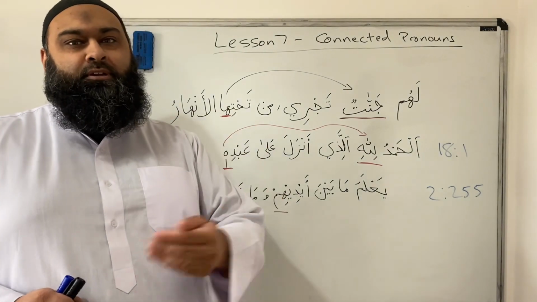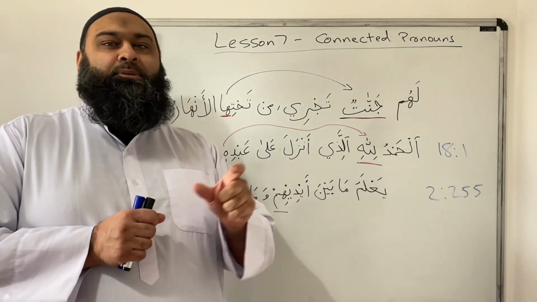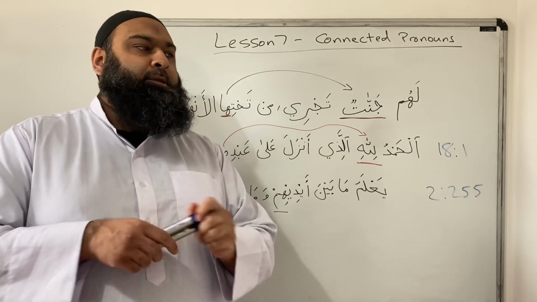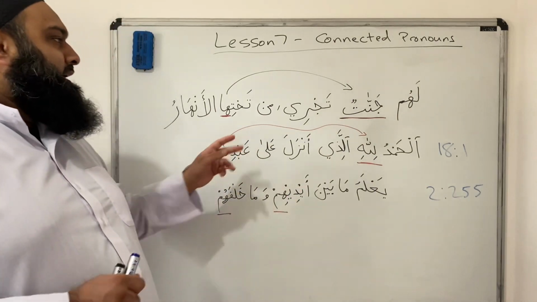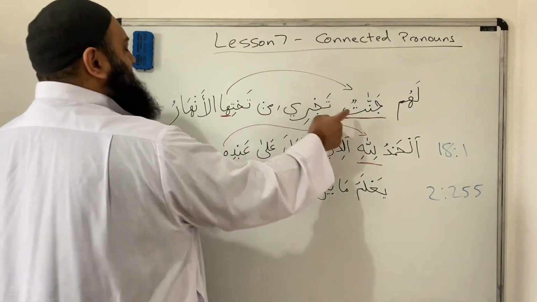So it could be referring to you, it could be referring to a person in the story. This happens a lot in the Qasasun Nabiyyin, the stories of the prophets in the Quran.